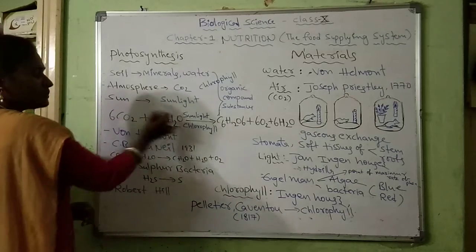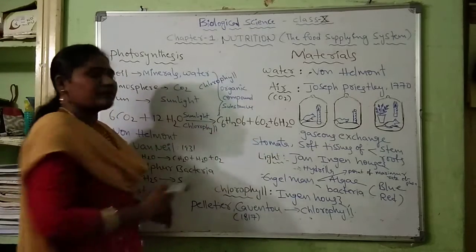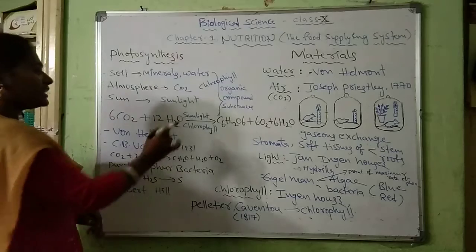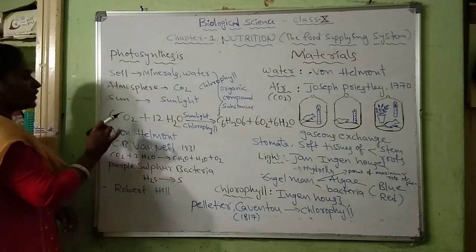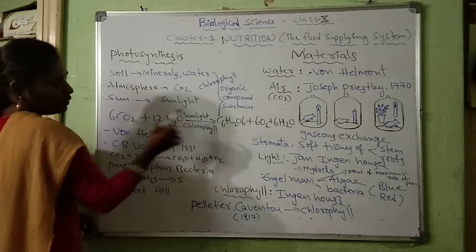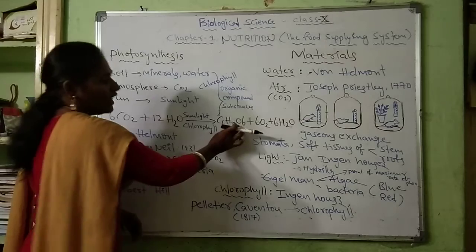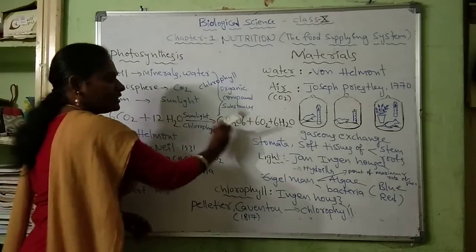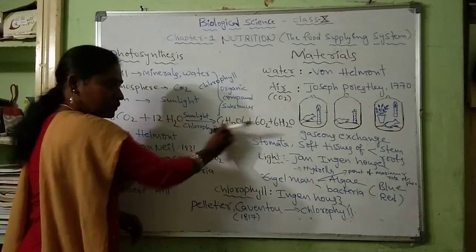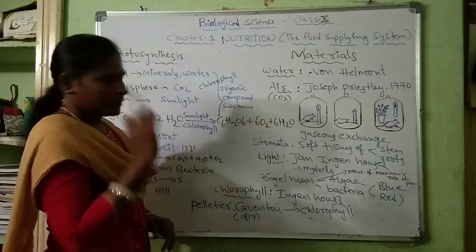So, these are the participants of photosynthesis and these are the products of photosynthesis. Green colored plants acquire carbon dioxide and H2O, and in the presence of the sunlight and chlorophyll, they synthesize glucose, they synthesize carbohydrates. Besides the carbohydrates and glucose, oxygen and water are also formed.